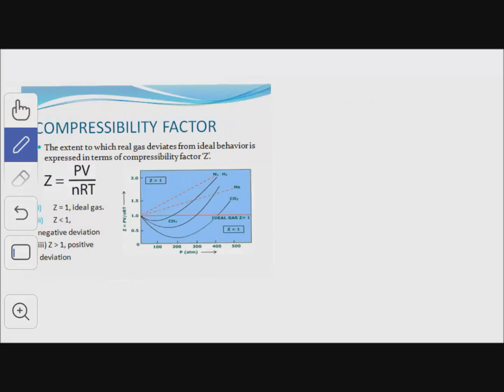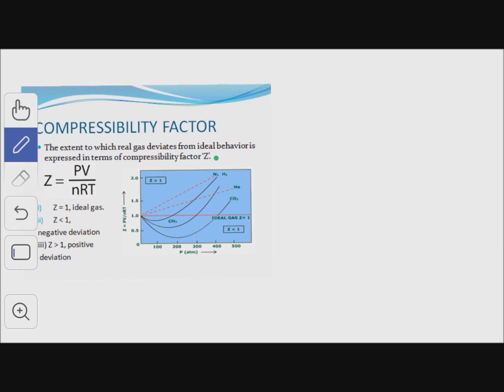Compressibility factor. What is the compressibility factor? It is that factor which tells the extent by which a real gas deviates from the ideal behavior and is represented by Z. This is the compressibility factor.